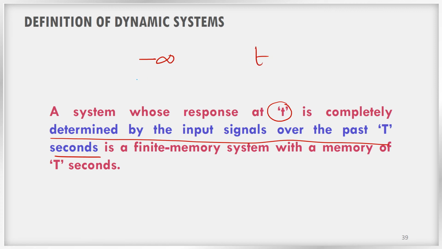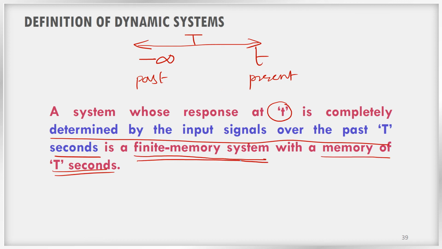So minus infinity is the past starting moment, and t is the present, and the output at any time t is completely determined by the input signals over the past. So if you consider this capital T, it can be any time, right? T microseconds, T nanoseconds, any time.